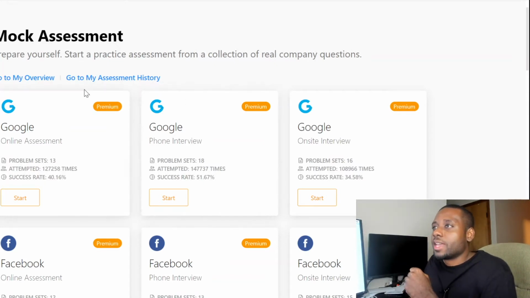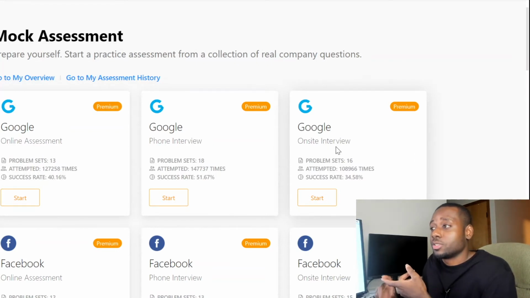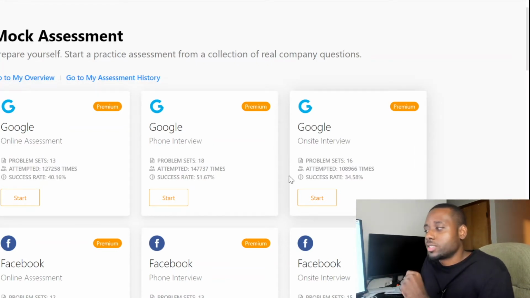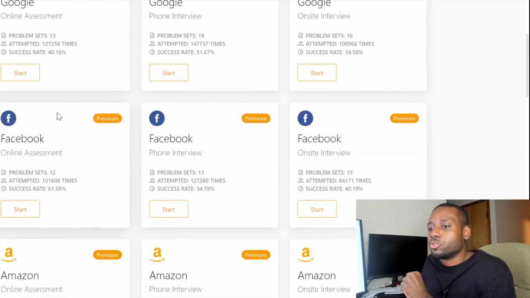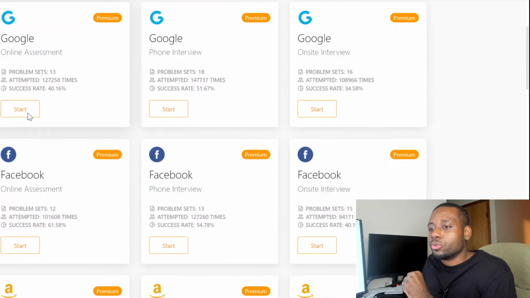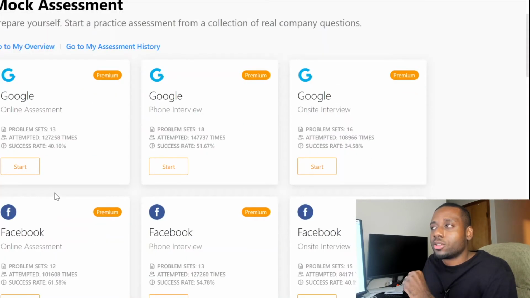They have the online assessments, with problem sets for every type of thing you may have, for online assessments, phone interviews, on site, whatever you like. They have that for almost every major company out there, right? Google, Facebook, Amazon, Microsoft, they have everything in there for you guys, organized.